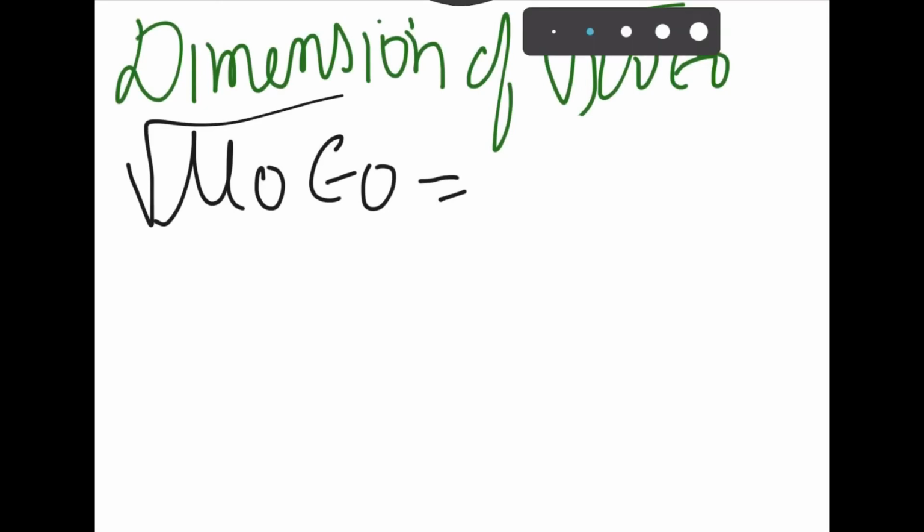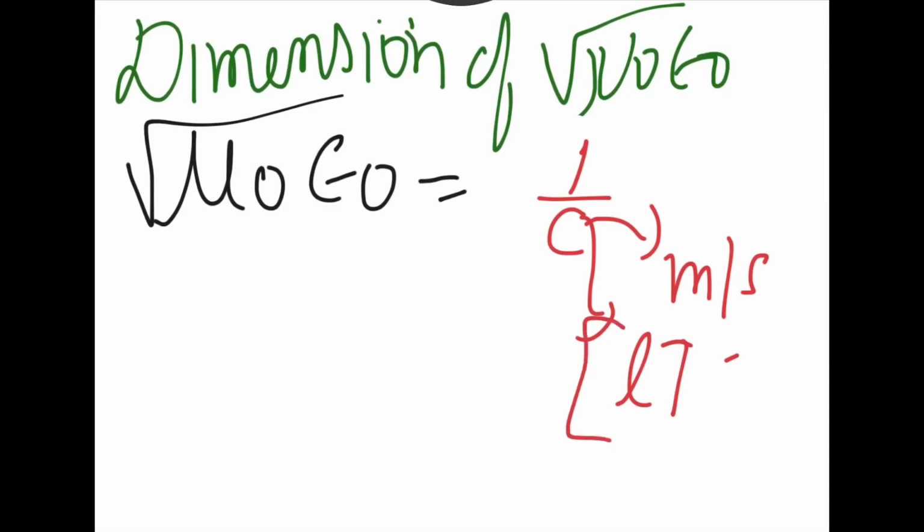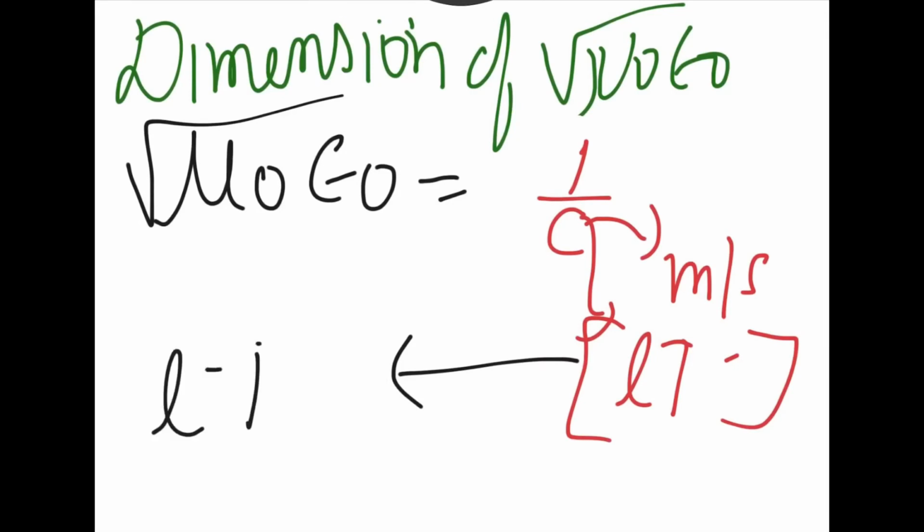And what is c? Speed. c has the units of meter per second. And the dimensions of c will be how much? Meter is length, second is T. LT minus 1 will be the dimensions. This is your class 11 dimensional analysis. So mu naught epsilon naught under root is the reciprocal of c. So what will be the dimensions? The reciprocal of this will be the dimension. So LT minus 1 becomes L inverse T, that is your dimension. That's simple as that. L inverse T is the dimension.